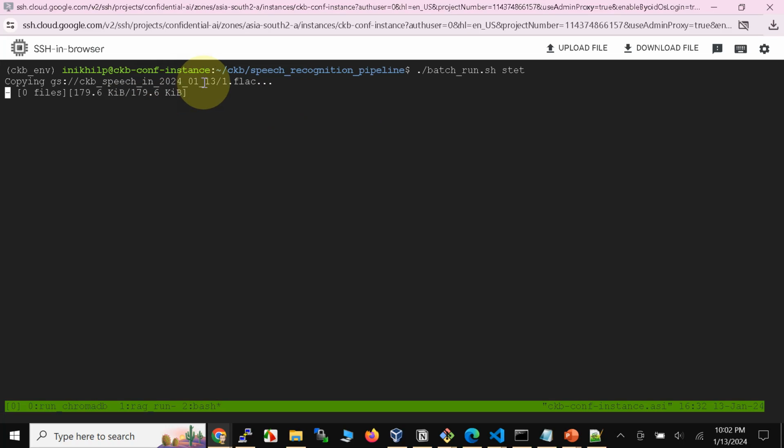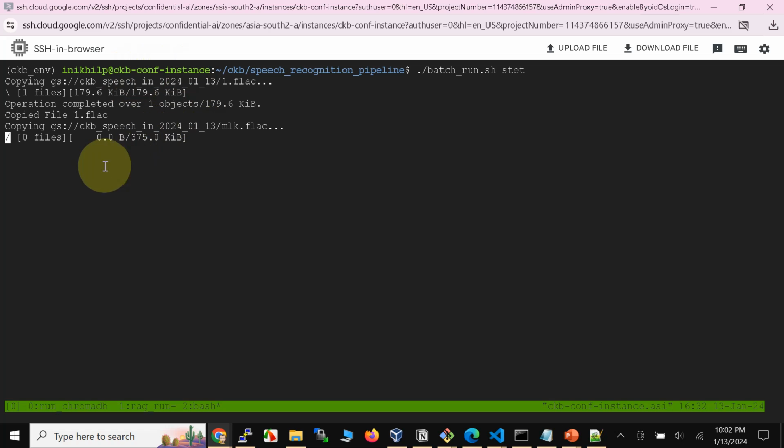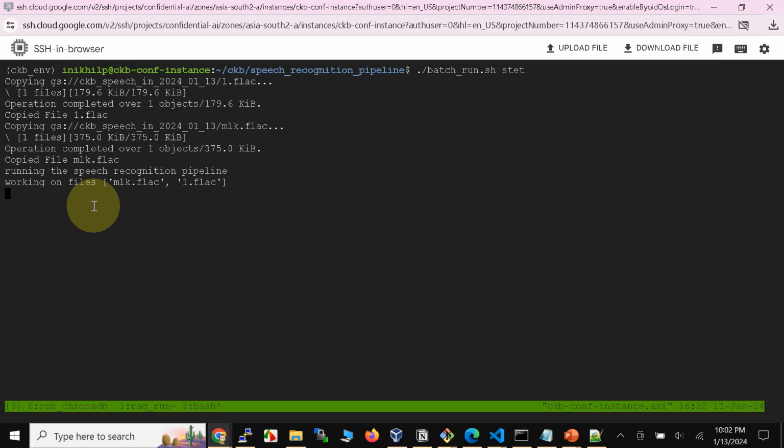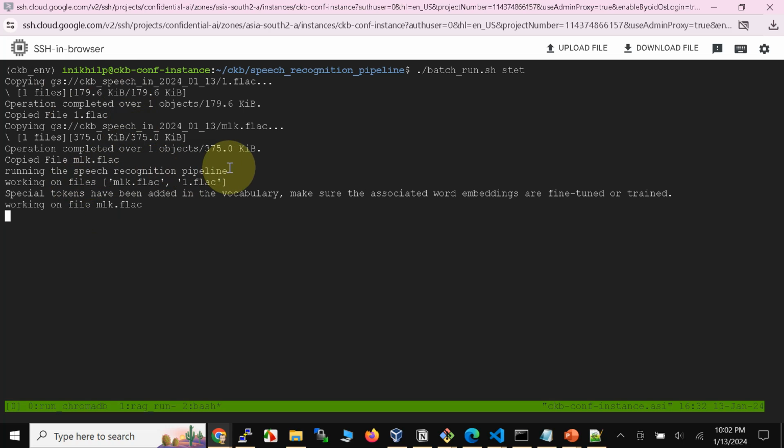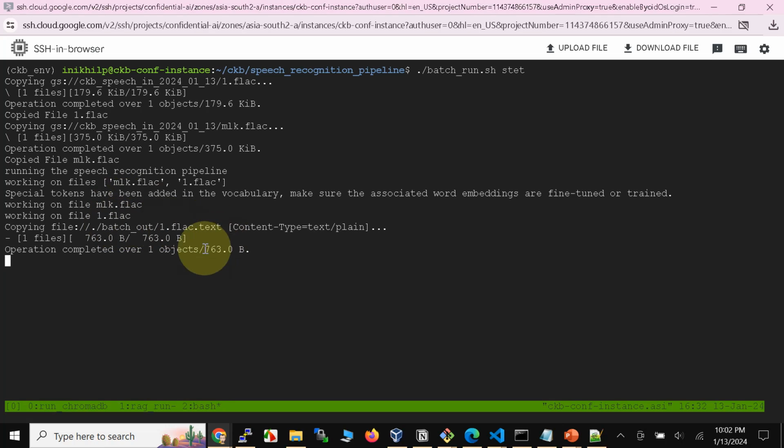So notice that it is copying the first file here, 1.flac. Now obviously in the process it's also, because it's a confidential compute instance, able to decrypt the file, right? So the file has landed encrypted pretty much end to end, right? Now it's gonna run the speech recognition pipeline. So it's working on the first file, working on the second file, and then it's sending the converted text files into a different bucket, which we're going to check a little bit later.